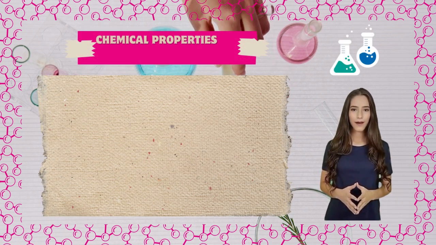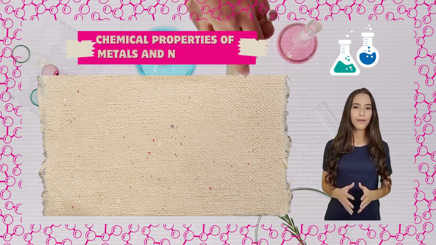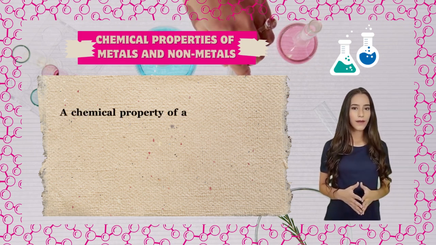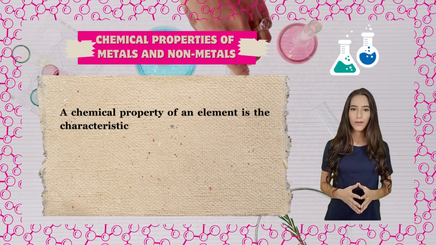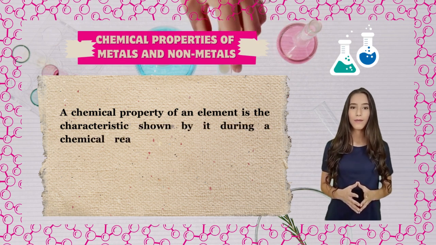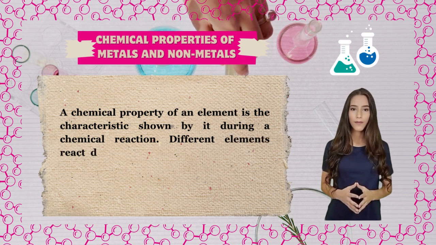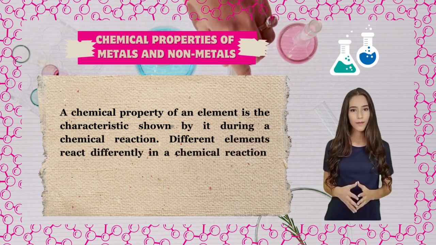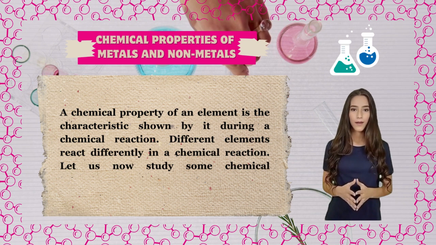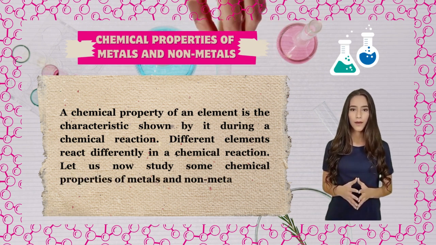Chemical properties of metals and nonmetals. A chemical property of an element is the characteristic shown by it during a chemical reaction. Different elements react differently in a chemical reaction. Let us now study some chemical properties of metals and nonmetals.